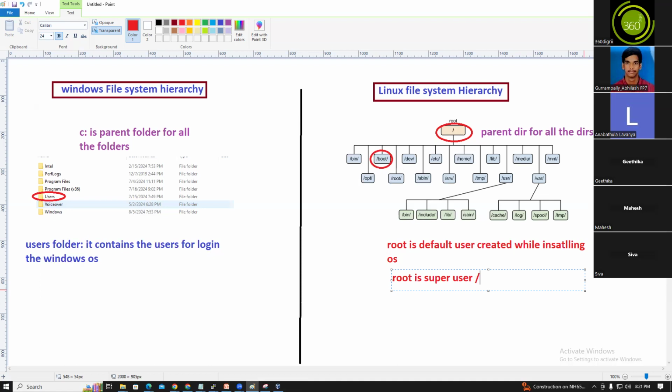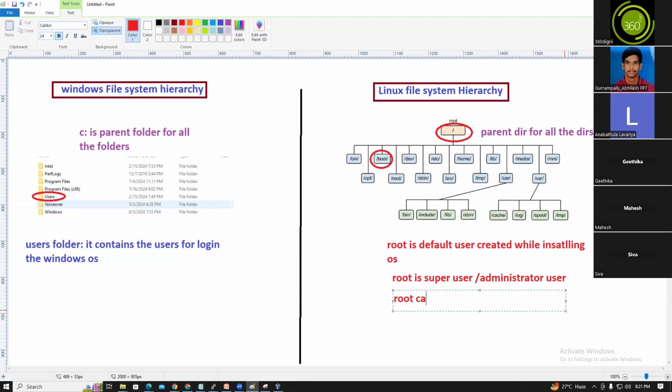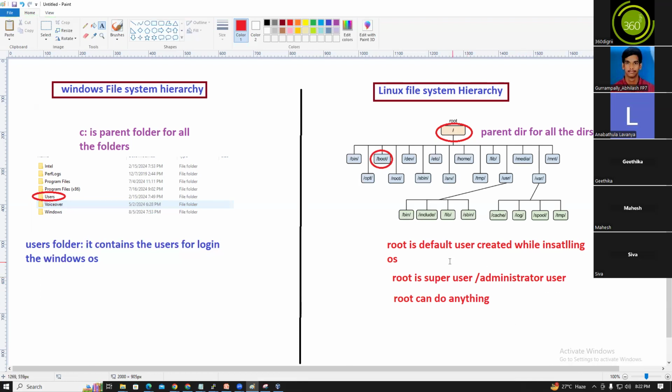Super user or administrator user. Root can do anything, because root has all the admin privileges.